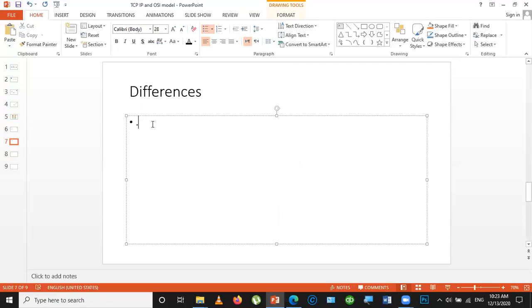The first main difference is that the OSI model has seven layers, and the TCP/IP has only four layers. So this is the first main difference between both of them.